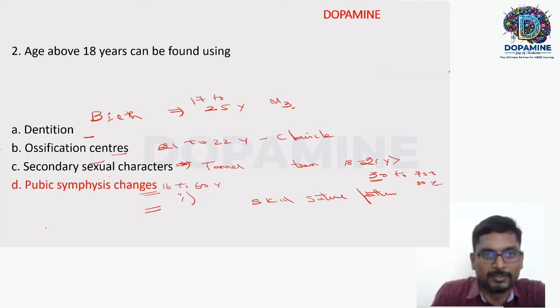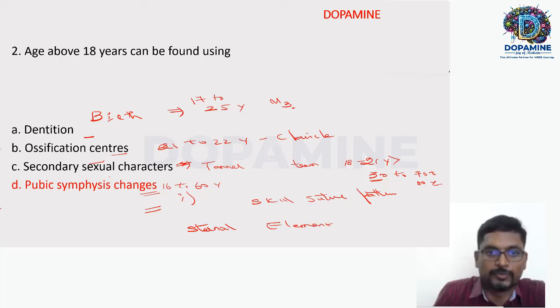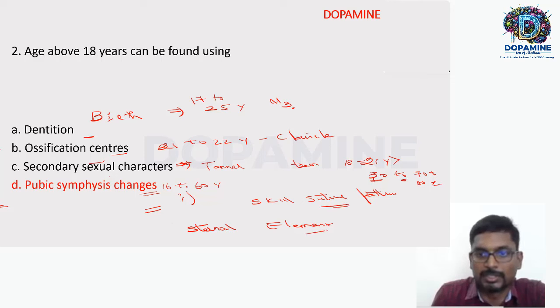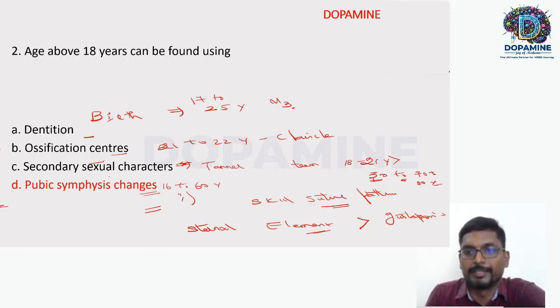So here the ideal answer will be pubic symphysis changes. Otherwise, if the option has Gustafson's method, with Gustafson's method also you can find age above 18 years. So the answer will be pubic symphysis changes, skull suture pattern, and third is sternal element fusion. So first is pubic symphysis, the second is skull suture pattern, and the third is sternal element fusion. With respect to dentition, you have Gustafson's. All these methods are used to find age above 18 years.